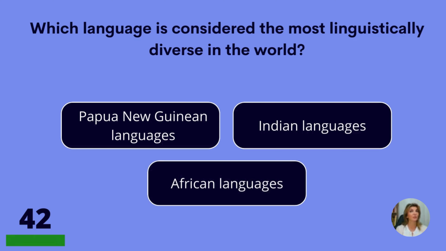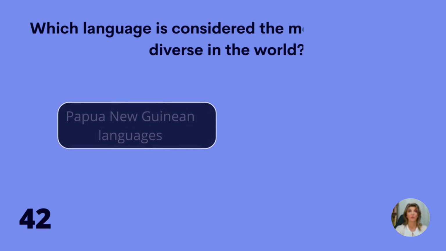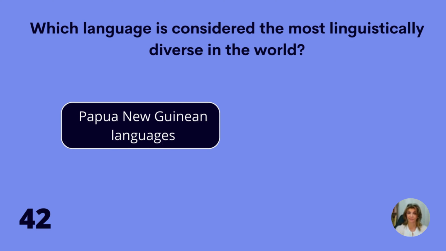Which language is considered the most linguistically diverse in the world? Papua New Guinea, Indian languages, or African languages? Papua New Guinean languages.